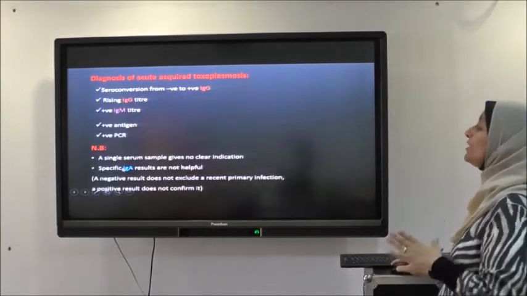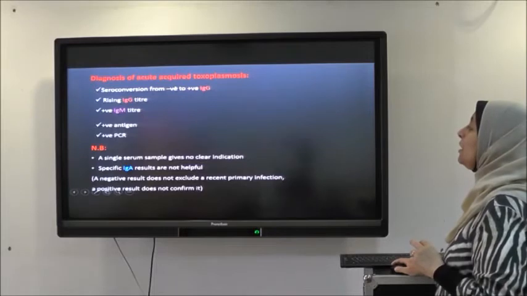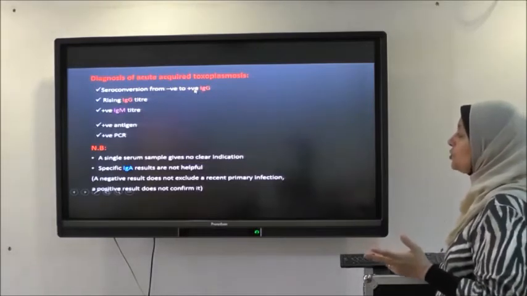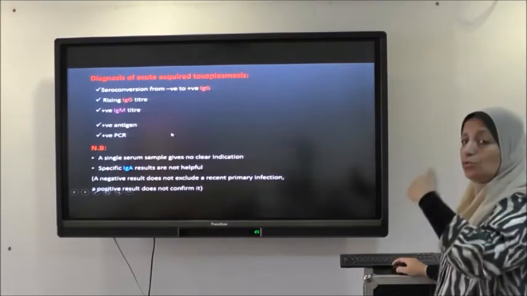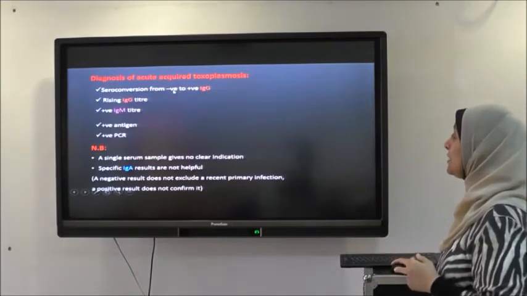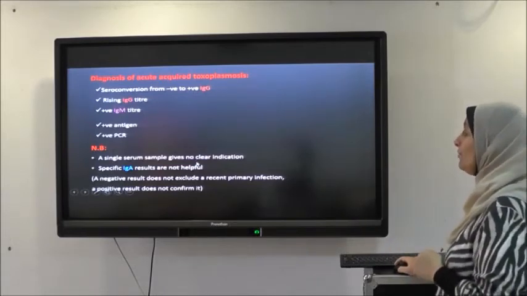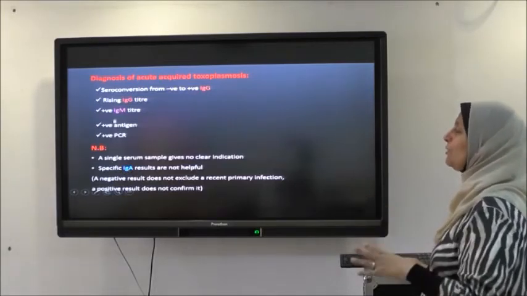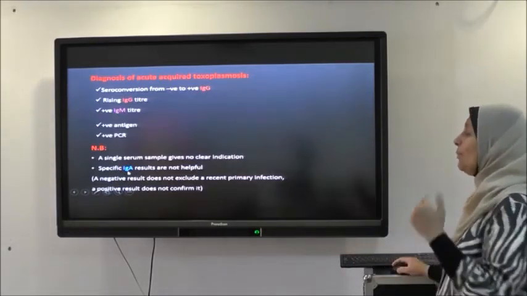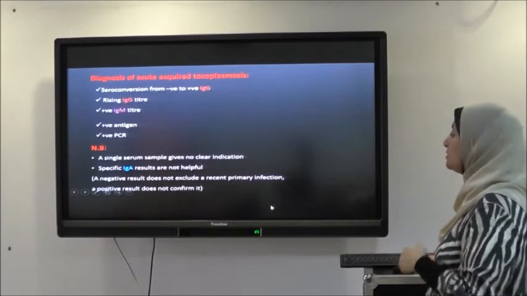So in toxoplasma, we can't depend on a single serum sample. A single serum sample gives no clear indication because if IgG is positive, it may be a chronic infection, and it is not helpful for diagnosis. So we must take many samples from the patient, and if it changes from negative to positive, or the titer rises, it indicates acute infection. There is another type of antibody, the IgA, more or less similar to IgM. It appears usually in acute infection, but it is prolonged for a longer time, so the IgA result doesn't confirm the diagnosis.